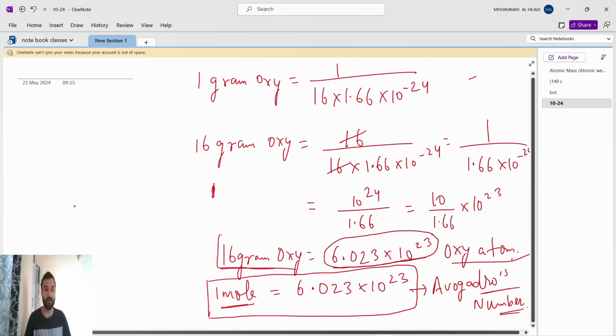So we see that if you take the 16 U or 16 gram, both are similar. Why? Because the difference, you can see the difference, 10 to the power of 23. The difference is this much small. So that's why it is not different. The magnitude will remain same, just the unit will keep on changing according to what we have to find. The units will keep on changing, but the magnitude will remain same.